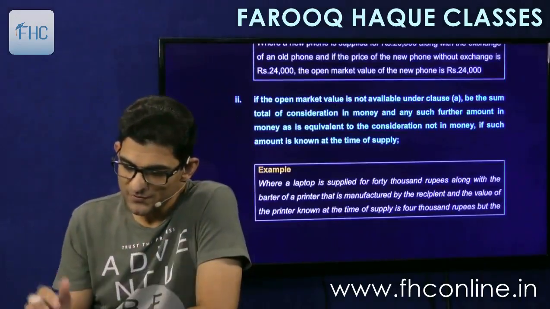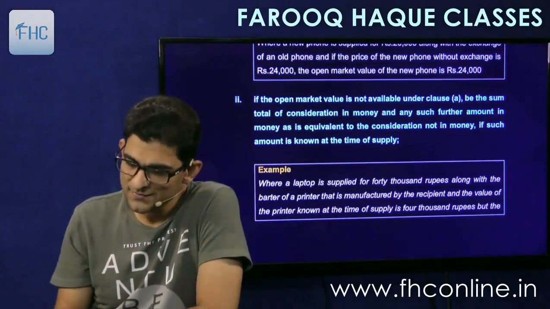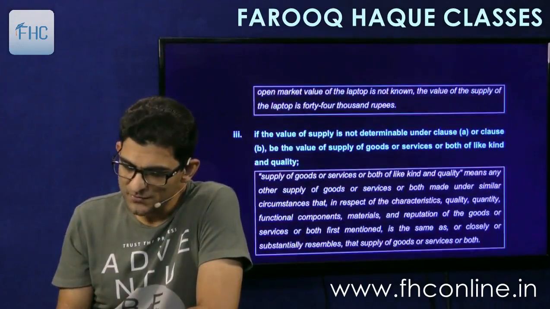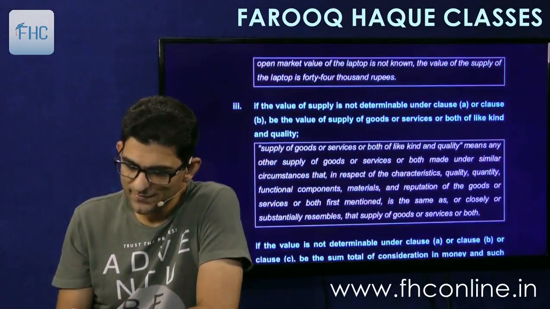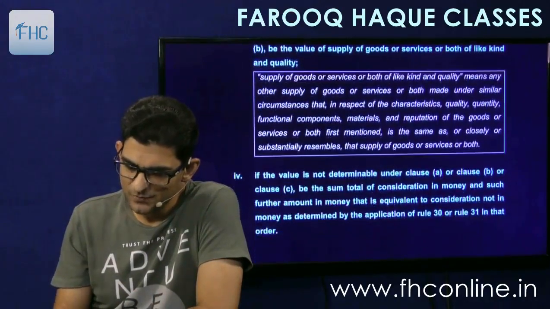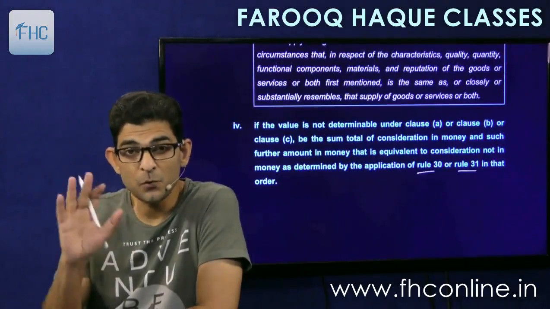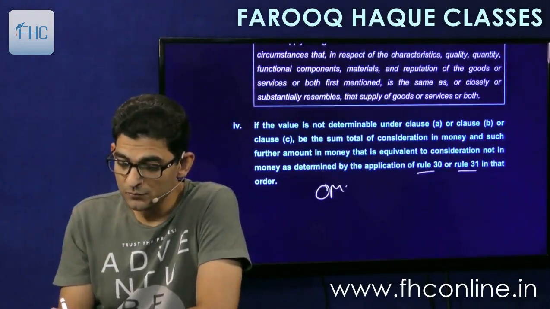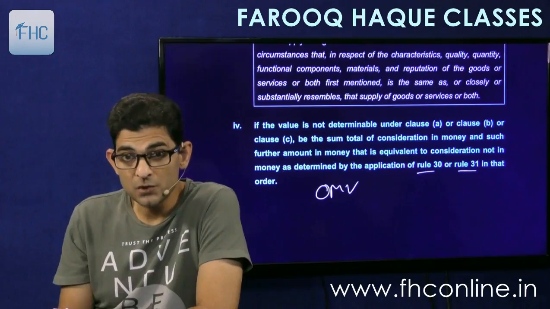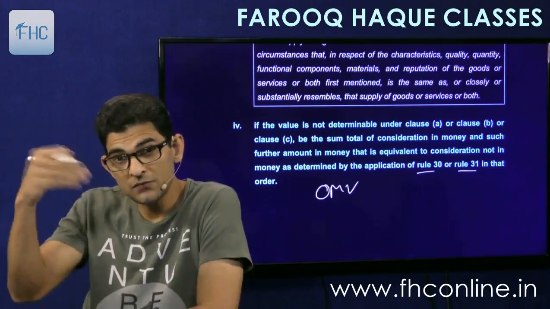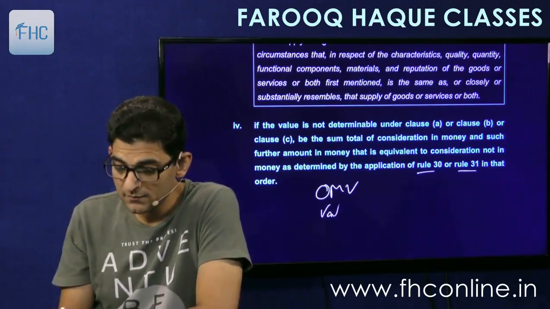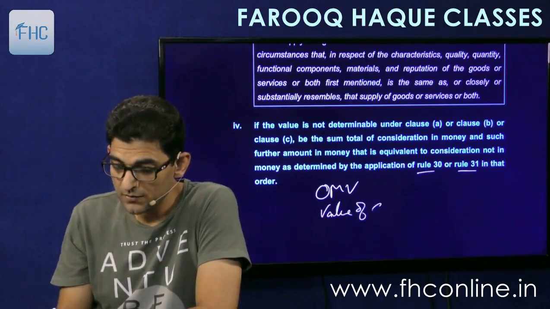All simple points with the same examples, that laptop example and all. Point number 3 and point number 4, last you go to 30 and 31. So 4 points you have to remember. Open market value. If that is not available, then the value of the goods that we have received in kind, the value of consideration in kind.